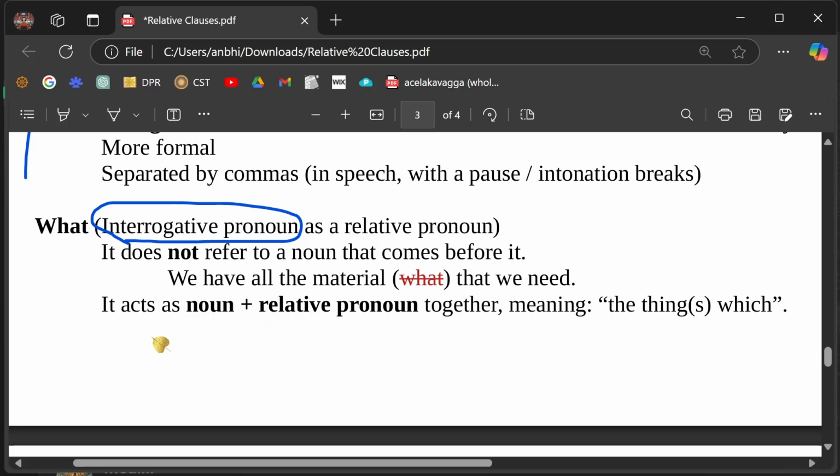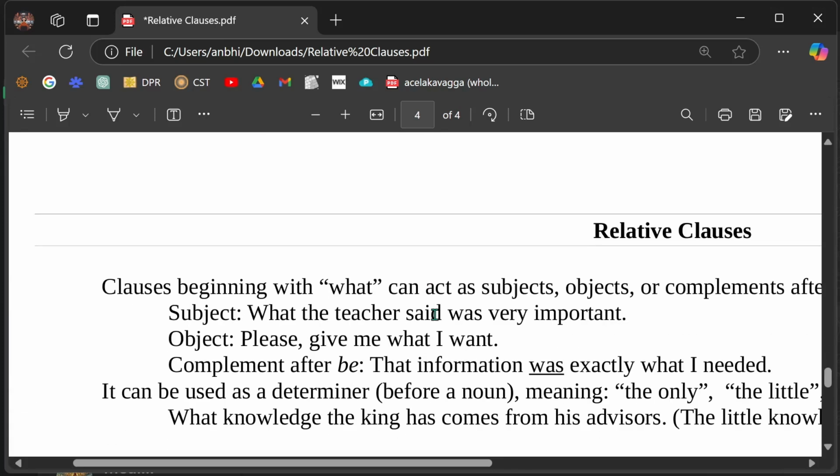Let's see what else. So "what" acts as a noun plus relative pronoun together. And it means "the things which". It means "the things which". Okay, a little difficult to understand just like this. Let's look at the examples.